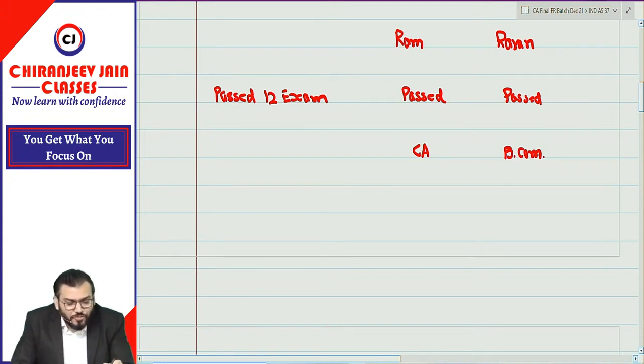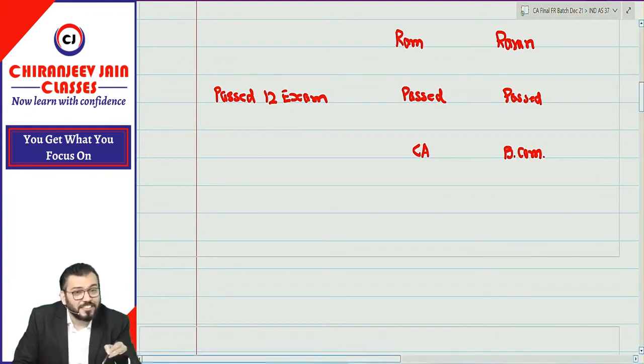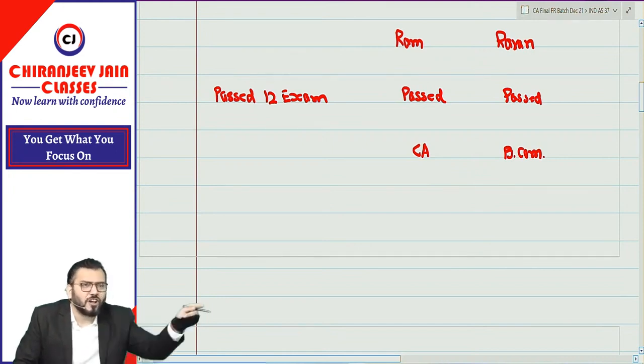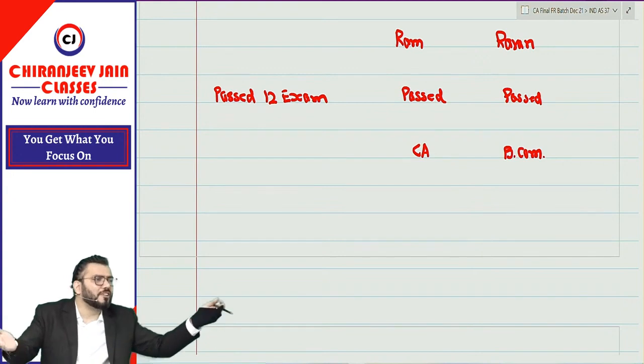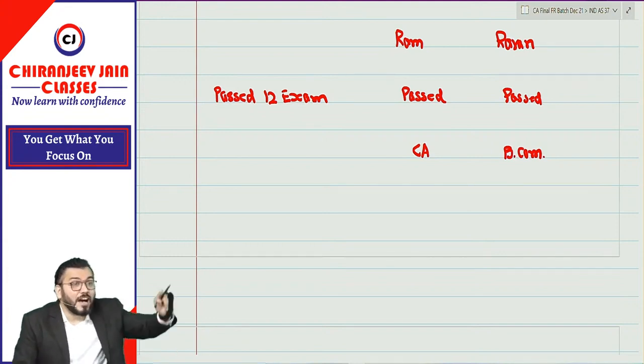I want to ask you whether there is any contingency in the life of Ravan. Yes or no? Yes, because he will become a graduate only by writing the exam. He has registered for BCom. That is a condition existing right now, and the outcome of that registration is not known. Whether he will pass or not is not known. He will pass only when he writes the exam, and that depends on an uncertain future event.